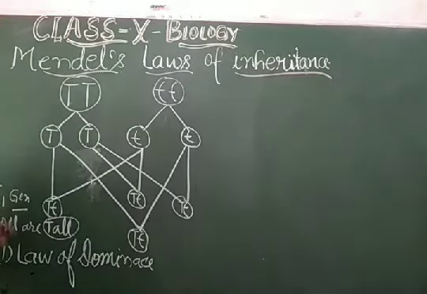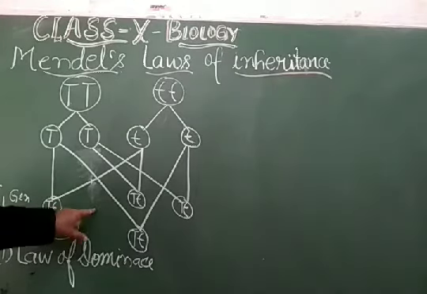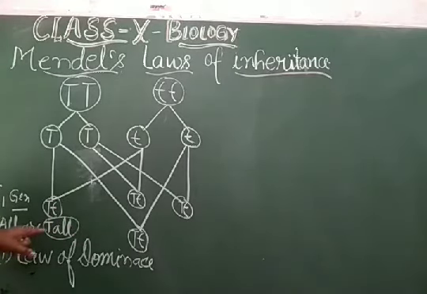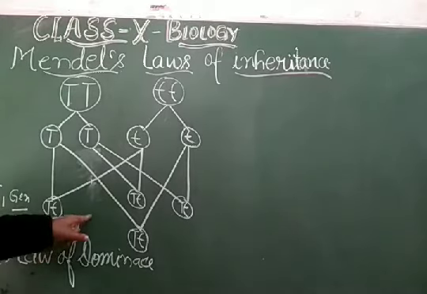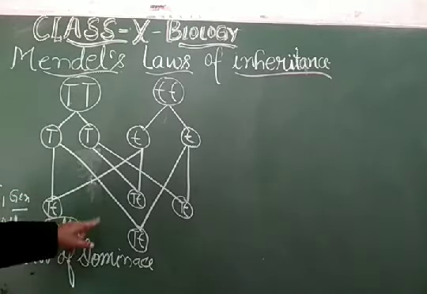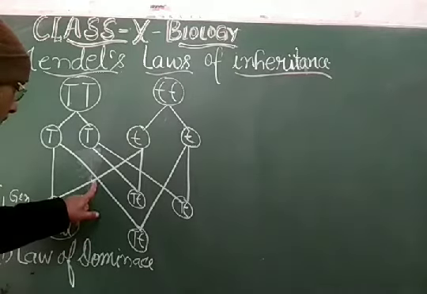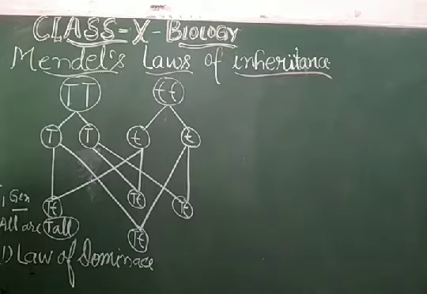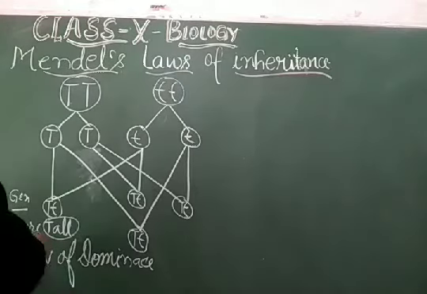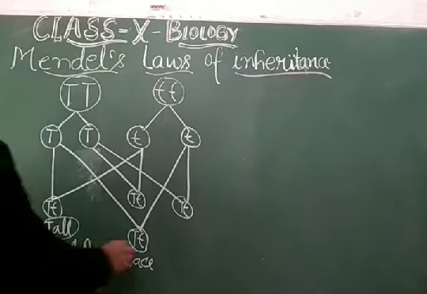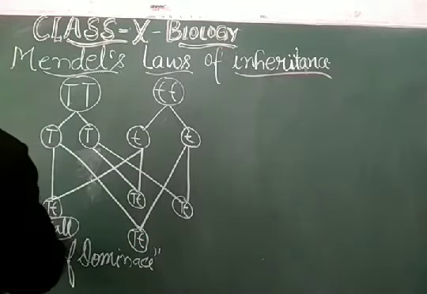This law says that the always good quality, good character, good trait will be dominant in the F1 generation, and that character will be expressed. That is the law predicted by Mendel as the law of dominance.